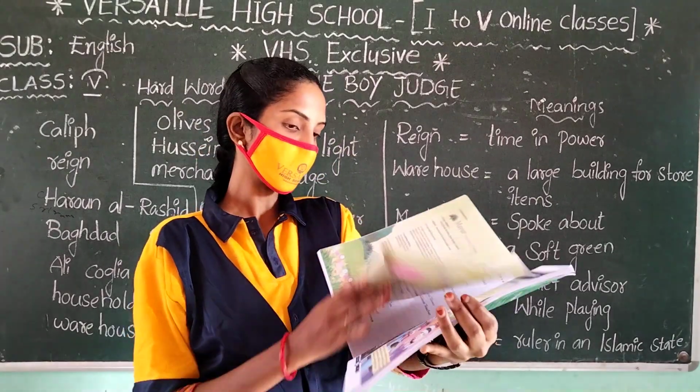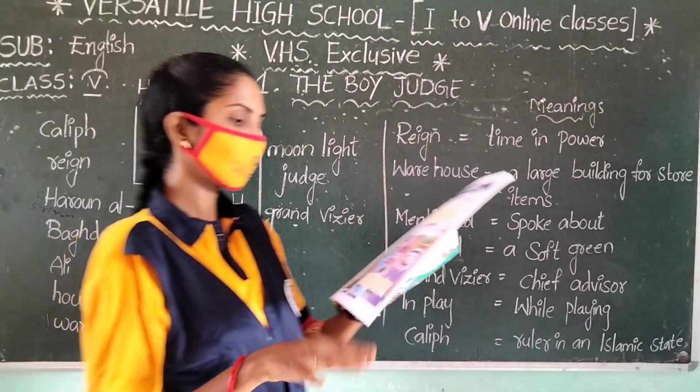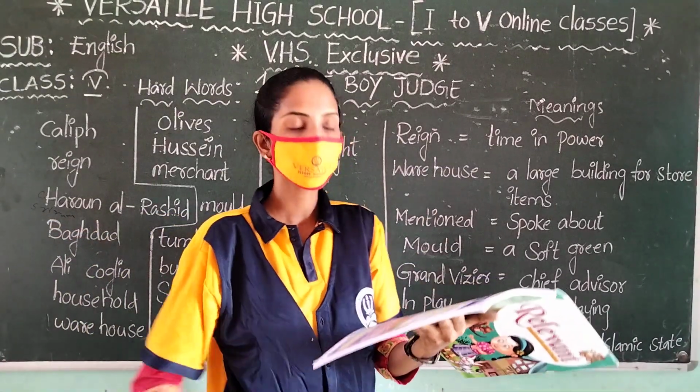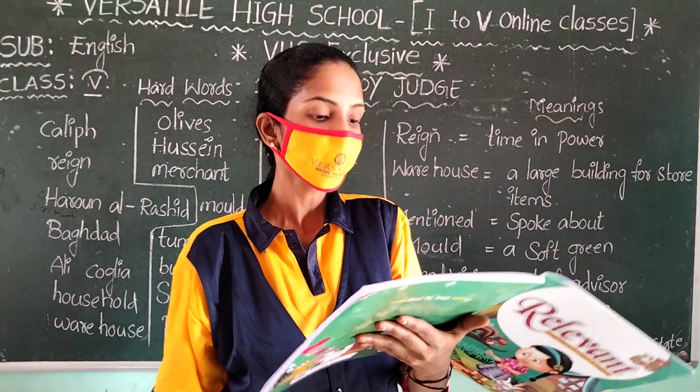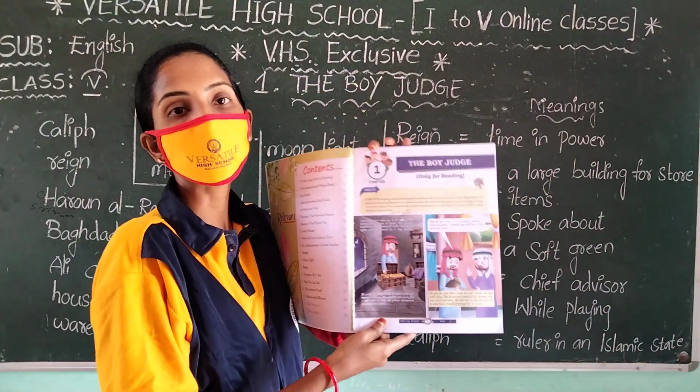Okay, so I will start that lesson. The lesson name is The Boy Judge. Everyone open your textbook. The page number is 5. Okay, the first one, listen. A number of pictures is given to you.